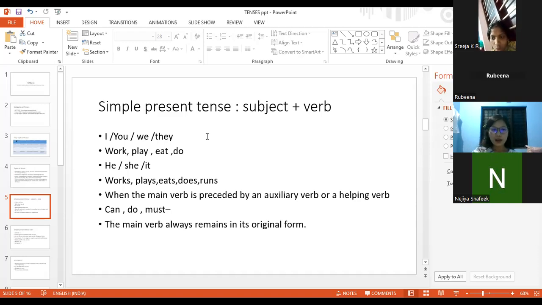When we see the third person singular, he, she, it, in order to write simple present tense, we have to add the letter s: plays, eats, and runs. For verbs like do, we cannot write dos, right? So in this kind of verb, we have to use the letters es. So in third person singular, we have to use s.